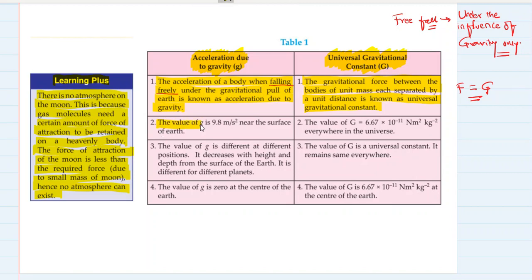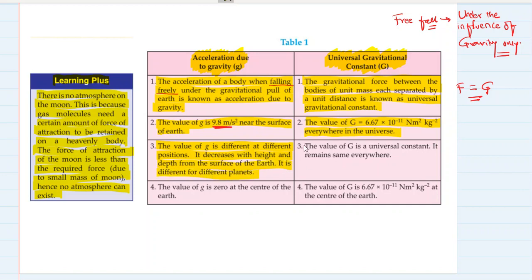The value of g is 9.8 meter per second square near the surface of Earth, and the value of G is 6.67 into 10 raised to minus 11 Newton meter square per kg square everywhere in the universe. It's a universal value, whereas the value of g changes from place to place on the Earth, above the Earth, below the Earth, and it changes in space, and it is different for different planets as well. It is ever changing value. Okay? It is not a constant value. It is just an average value. The value of g is different at different positions. It decreases with height and depth from the surface of Earth, and it is different for different planets.